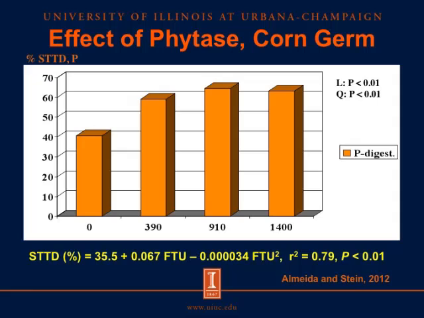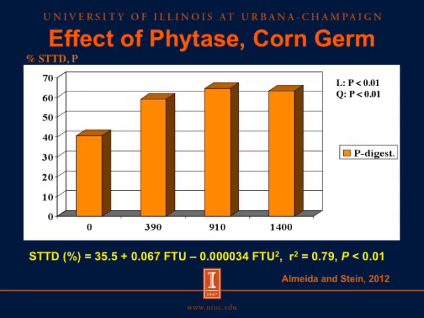We also included corn germ in this experiment, and here we included 0, 390, 910, and 1400 units of phytase and added that to corn germ. In this case, we see again that the digestibility increases as we add phytase to the diet, and we can also see that there was an increase from 390 and up to 910 units of phytase.